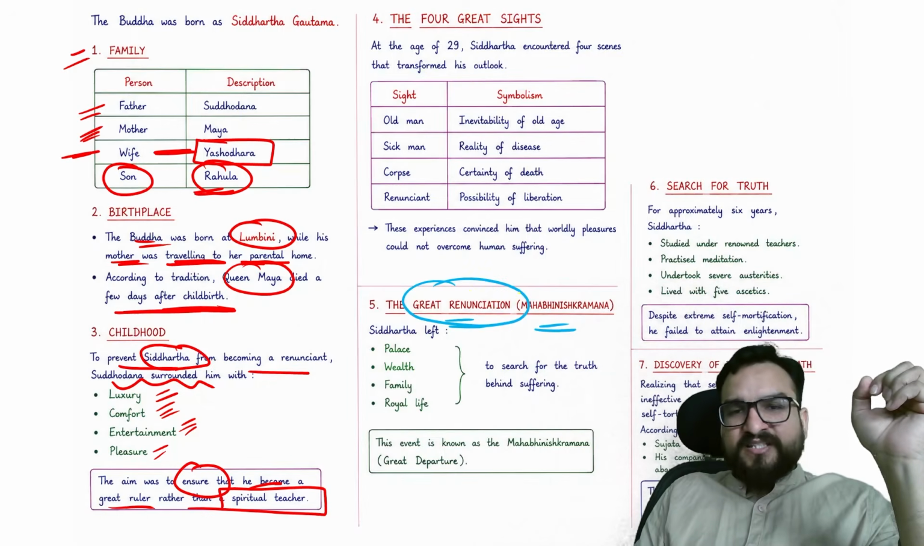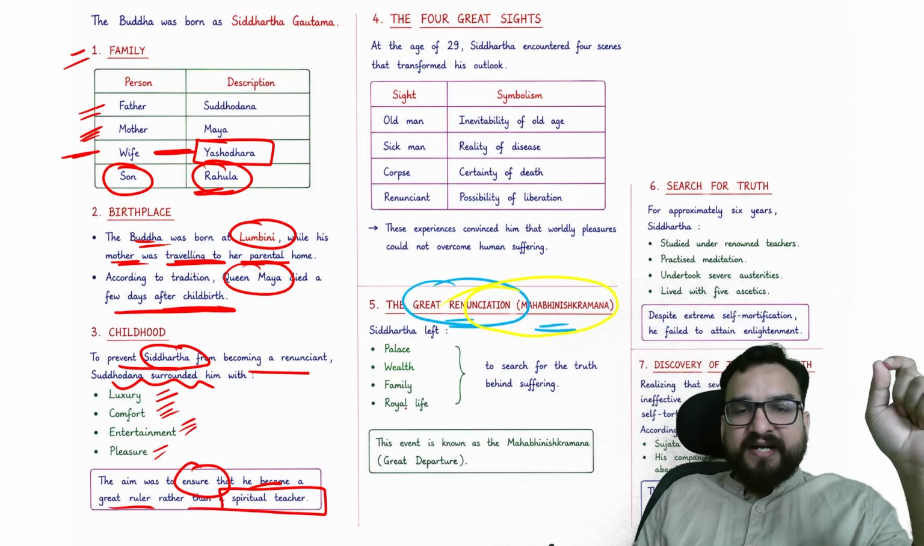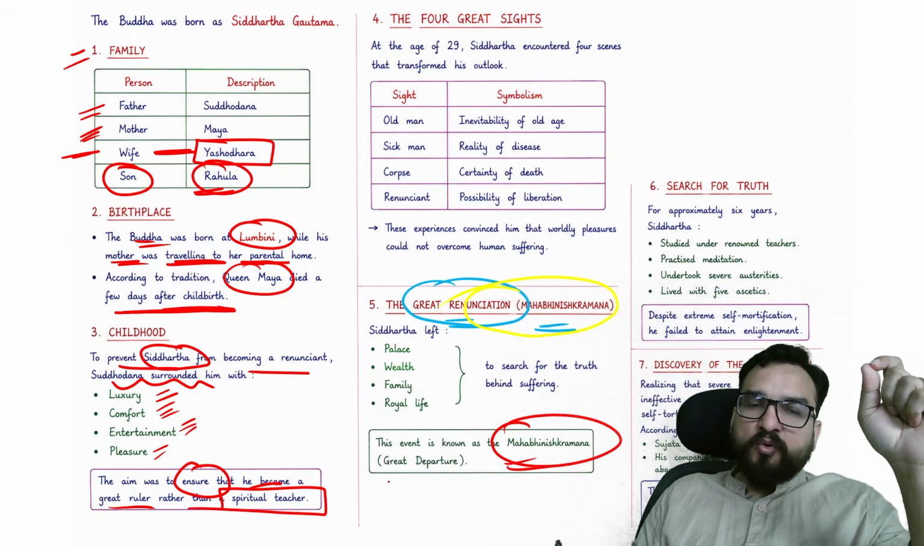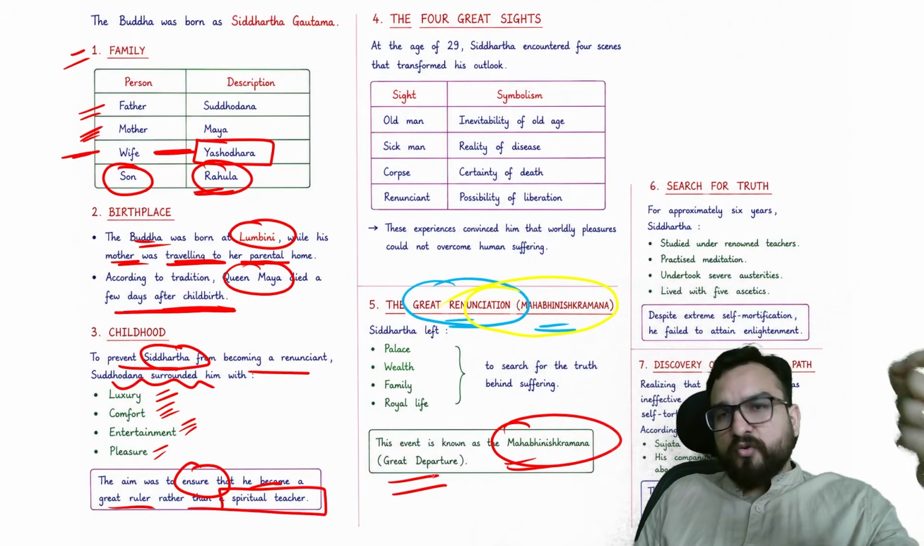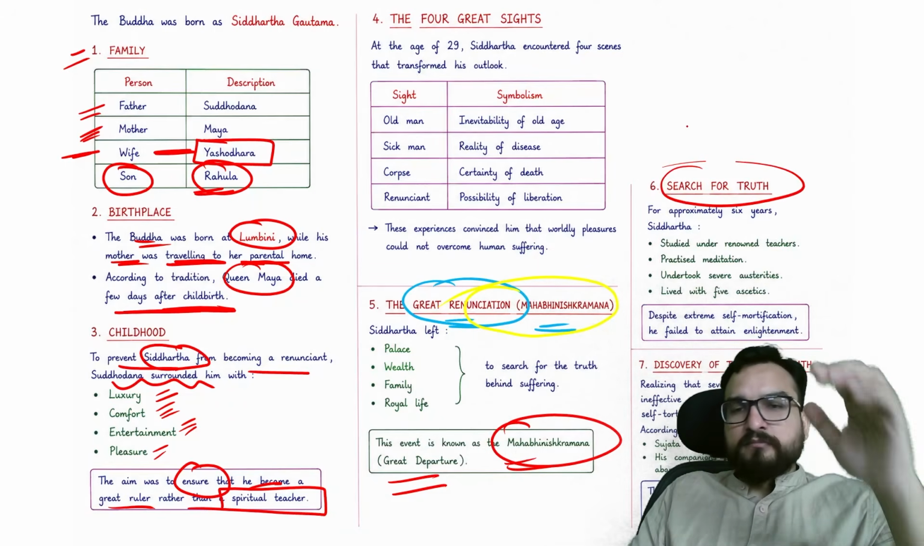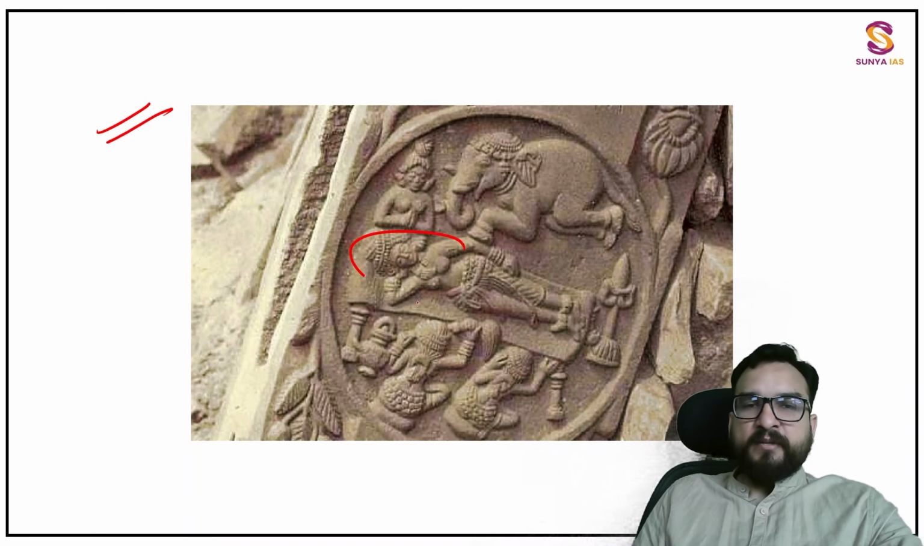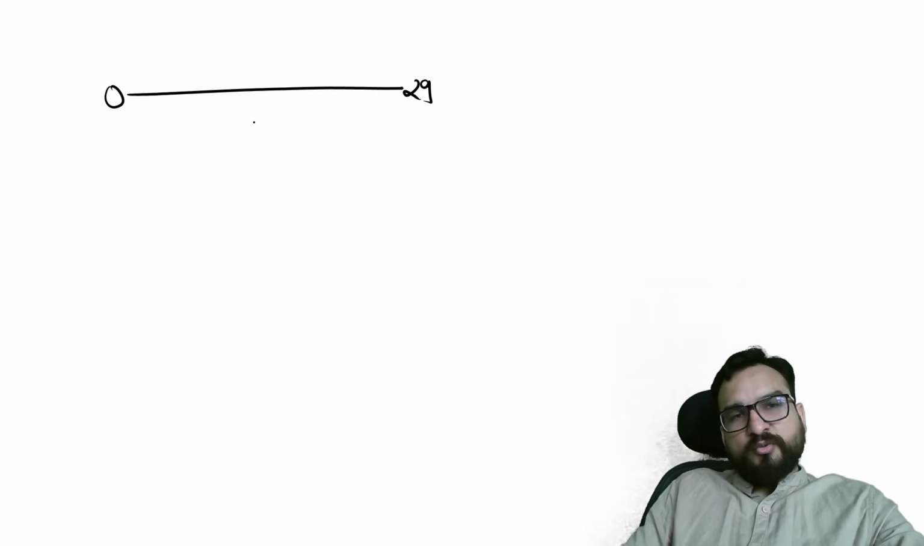So this is known as Mahabhinishkarman. It is an important episode of Buddha's life, that at the age of 29 he went from his home in search of truth. Now you see this image portrayed in the sculpture: Queen Maya is sleeping, and an elephant is entering her womb, right? So overall you have understood the story of his early life. Nobody asks questions from here; it is just for understanding purposes.